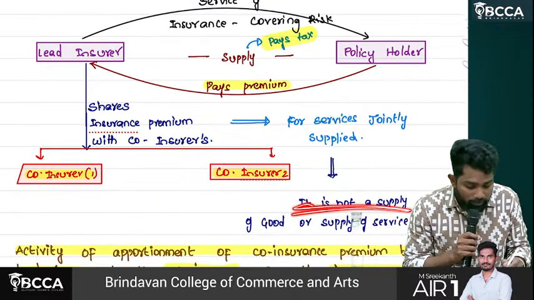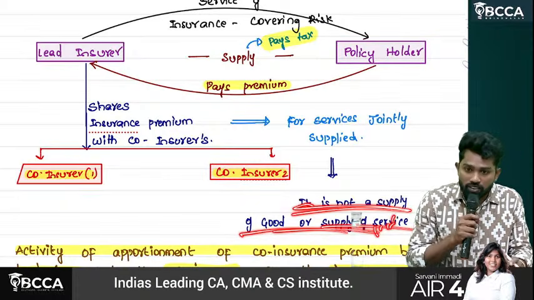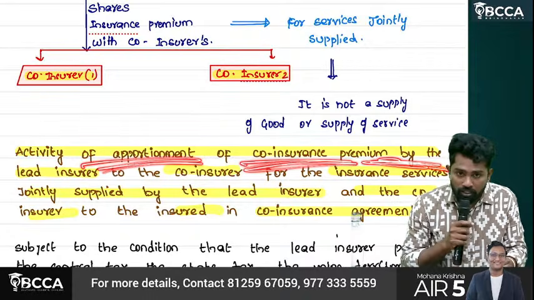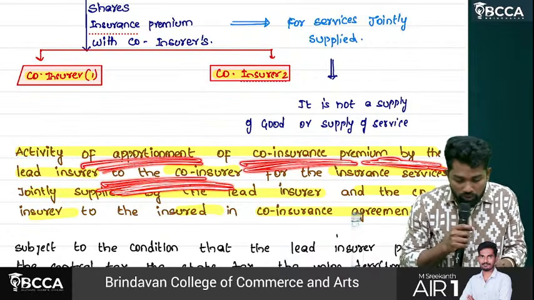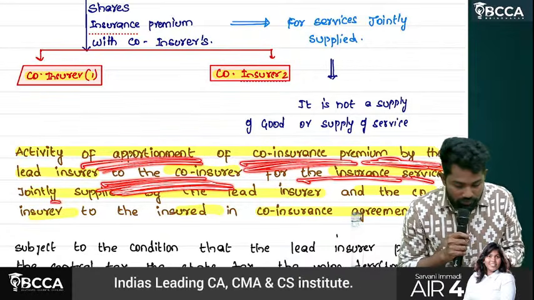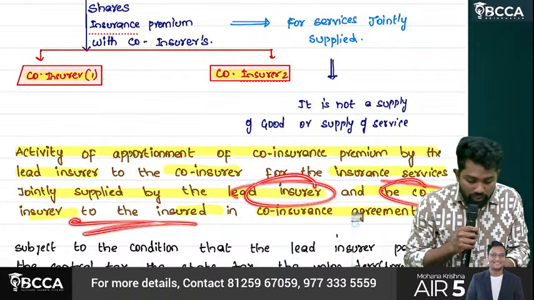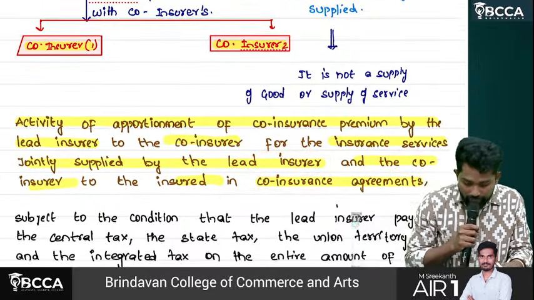It is not a supply of goods nor a supply of service. It is the activity of apportionment of co-insurance premium by the lead insurer to the co-insurer for the insurance services jointly supplied by the lead insurer and the co-insurer to the insured in co-insurance agreements.